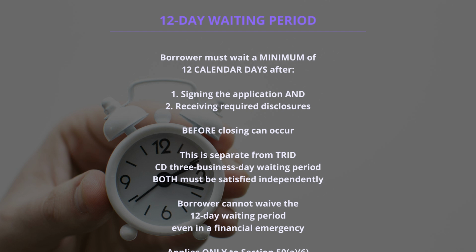A borrower cannot close a Texas home equity loan until at least 12 calendar days after submitting the written loan application. This is a mandatory constitutional cooling-off period. 12 calendar days, not business days, from the date the owner submits the written application, not from any oral inquiry. This 12-day wait is in addition to the standard TRID CD 3 business day waiting period. Both must be satisfied independently.